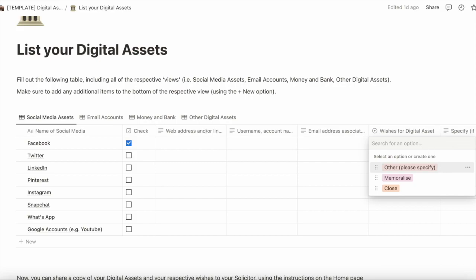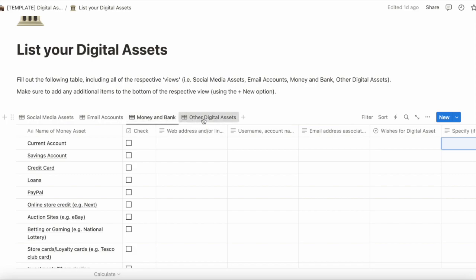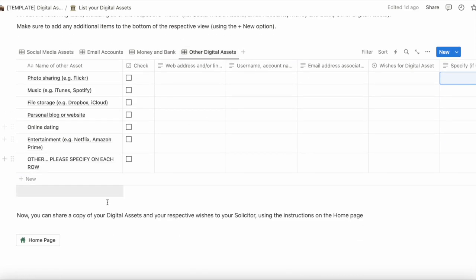And if you do have specific requests, you can document them here in specify if other. Okay, so you do that for each of the assets, add any assets you don't have, and do it for each of these different categories. Once you've done that, you can go back to the home page using this button here.